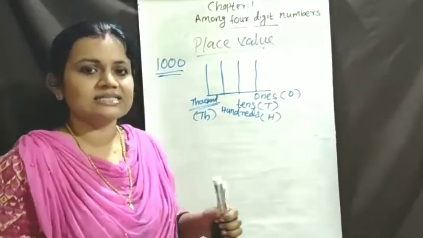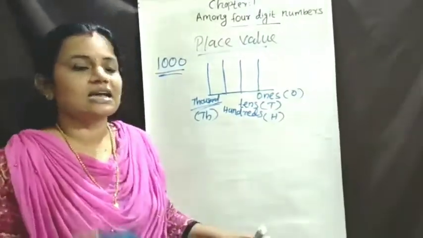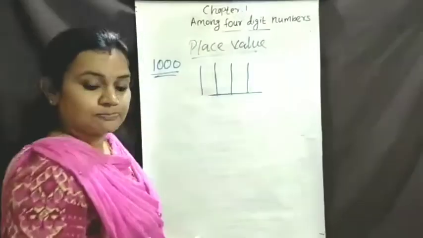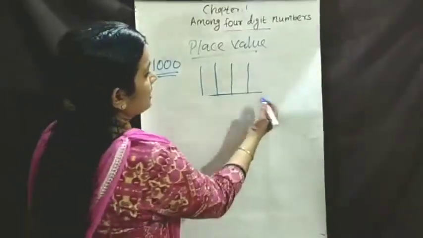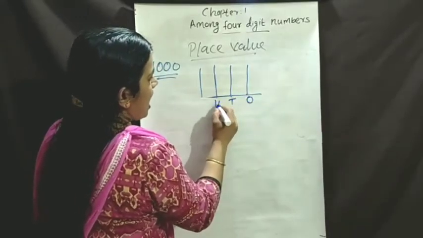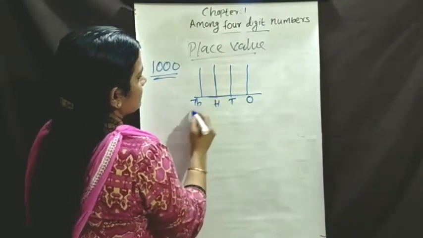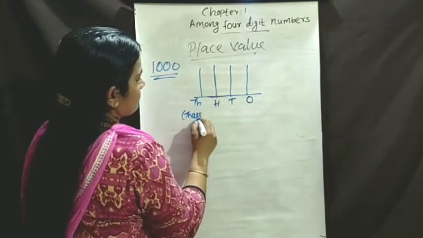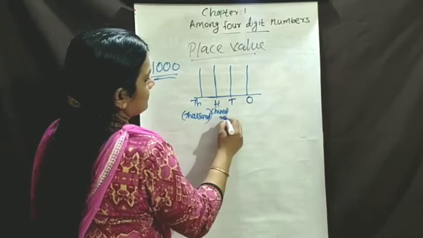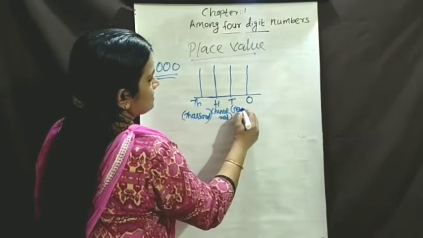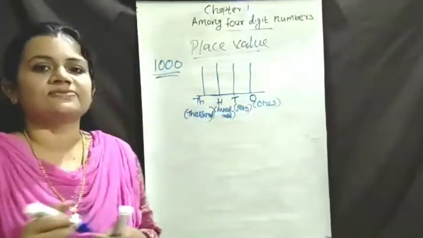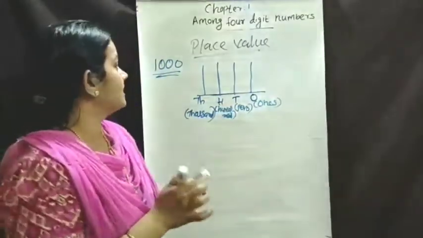Then simply we can write the short form here. Thousand, hundred, tens, ones. This is the places of 4-digit numbers.